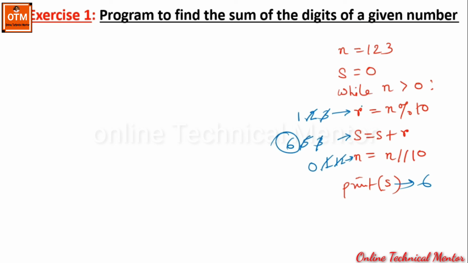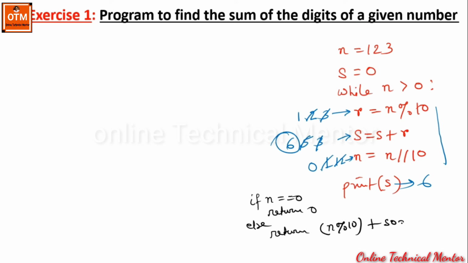Look very carefully. We are finding the remainder and we keep on adding this remainder to the variable s. This operation goes on until n becomes 0. As long as n is greater than 0, it will continue this operation and find the sum of the digits. So you can think of the recursive procedure like this: if n is equal to 0, it will return 0, else it will return n mod 10 plus the sum of the digits of n/10. Before explaining, let me write down the program first.